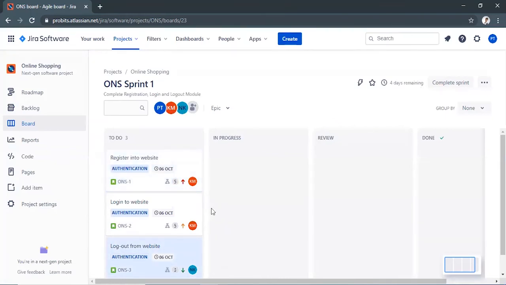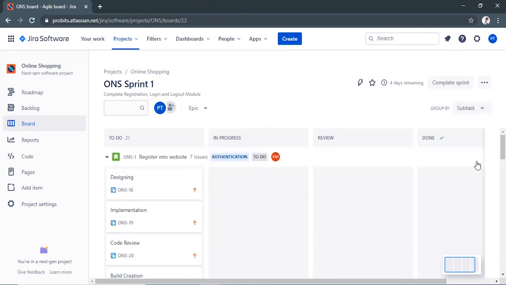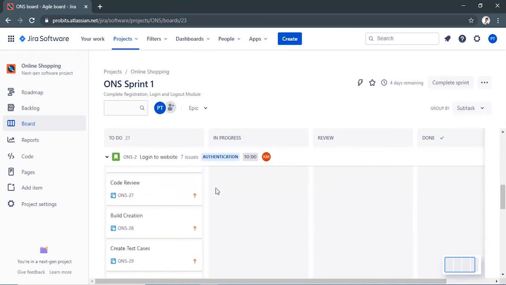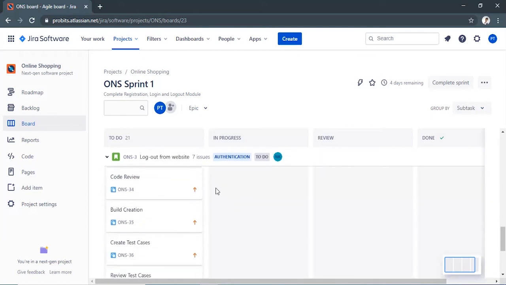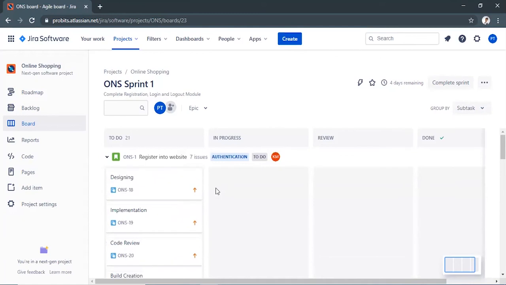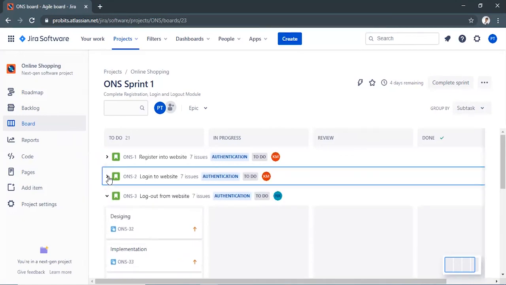View subtasks on the board. Only the project admin can access these settings. Navigate to the board in your next-gen project. In the group by dropdown, select subtask. The header for each swim lane will be your regular issue, and the cards beneath each header represent your project subtasks. You can then move those subtasks between columns like you would with any other issue.